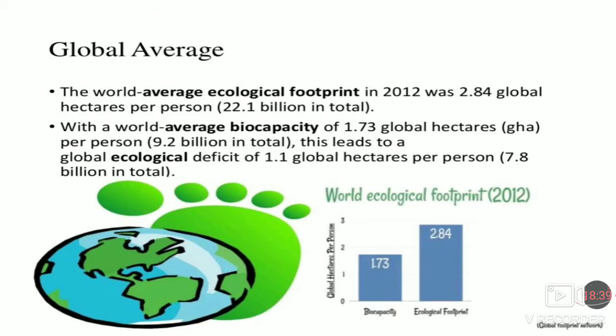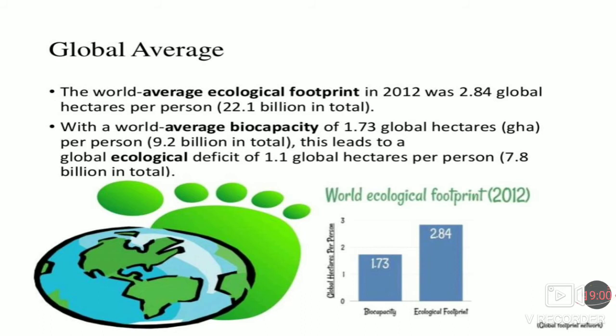Global average. The world average ecological footprint in 2012 was 2.84 global hectares per person. In total, how much is it? 22.1 billion.